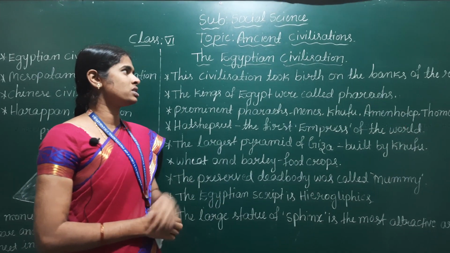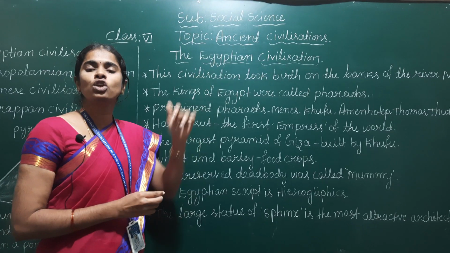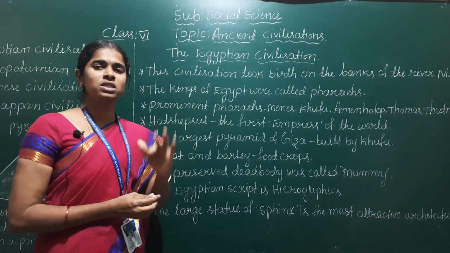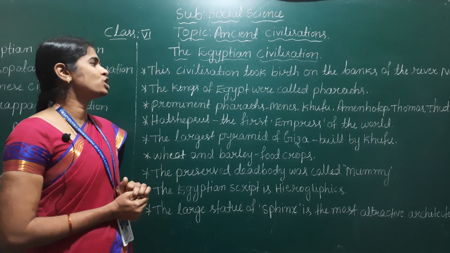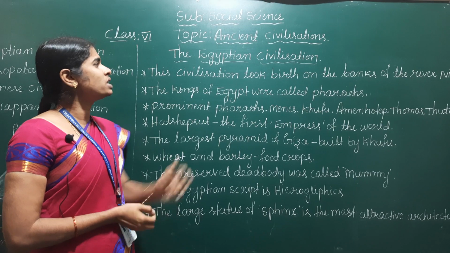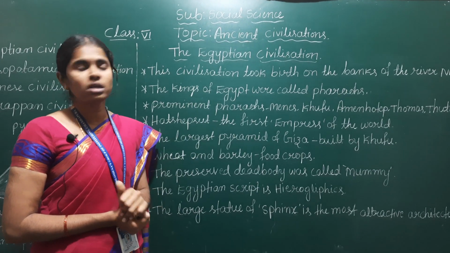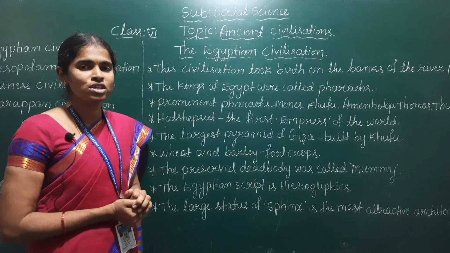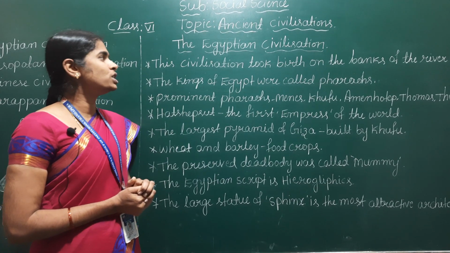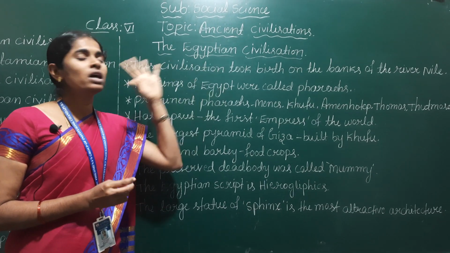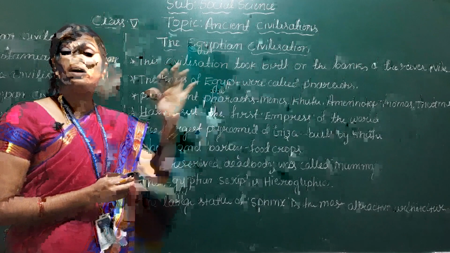Egyptian civilization was the first civilization of the ancient world. Egypt is in the continent of Africa, and the Egyptian civilization took birth on the banks of river Nile.